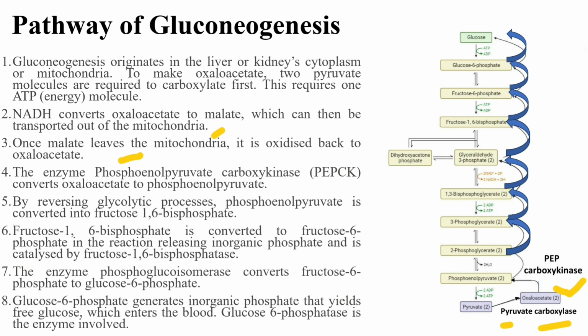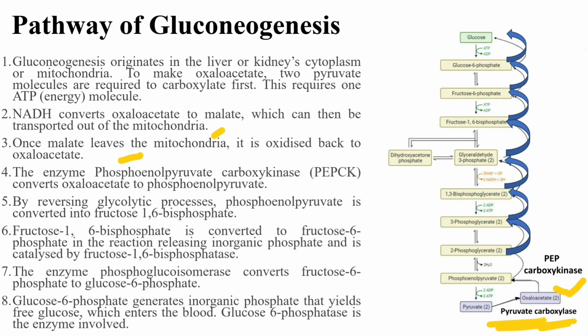So the first reaction is where pyruvate is converted to oxaloacetate by the enzyme pyruvate carboxylase. Then NADH converts this oxaloacetate to malate, and this malate is transported out of the mitochondria.